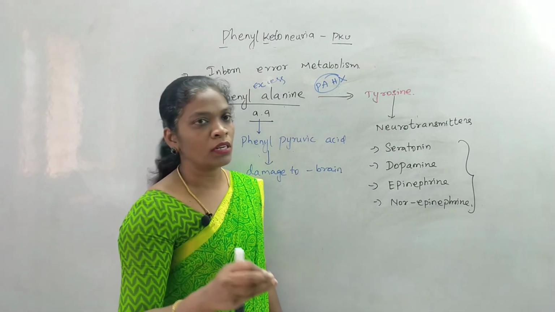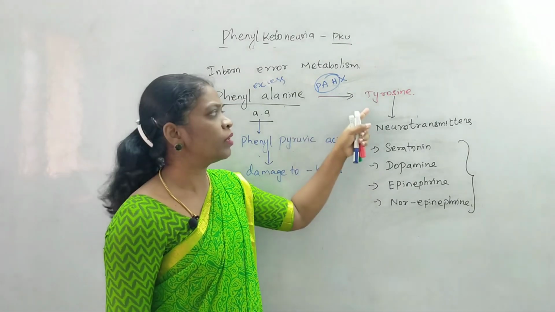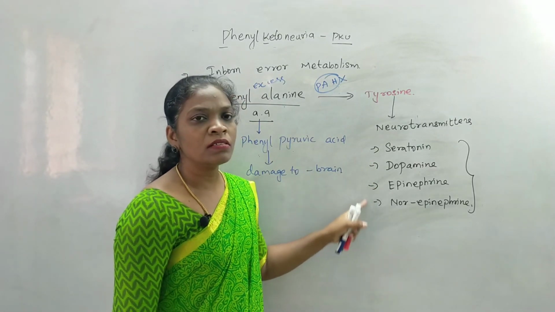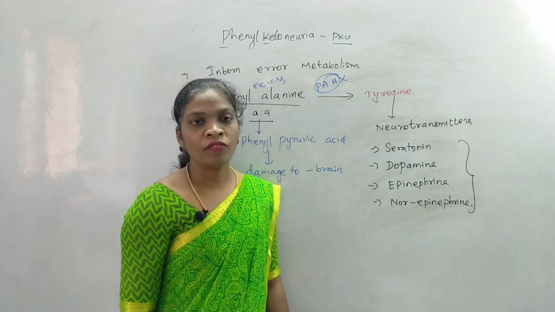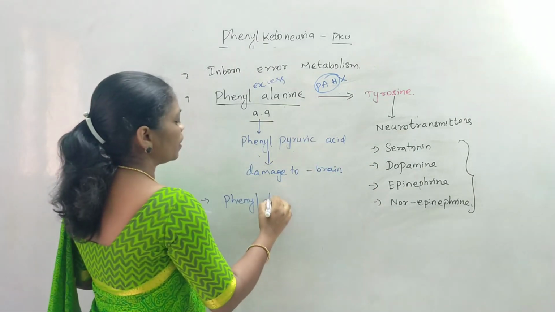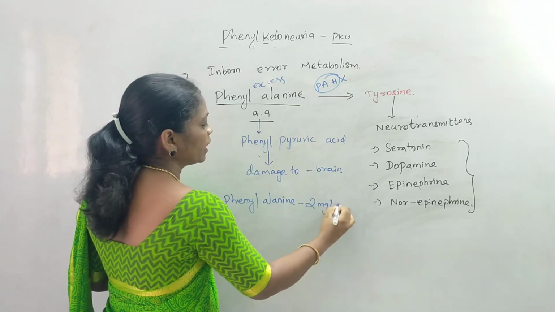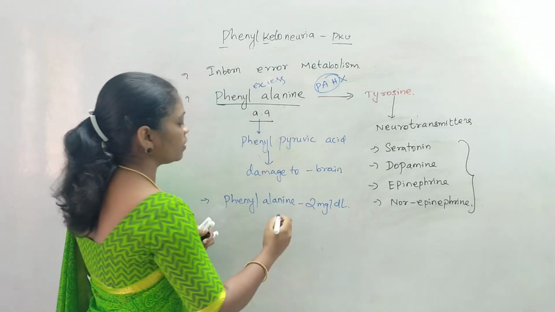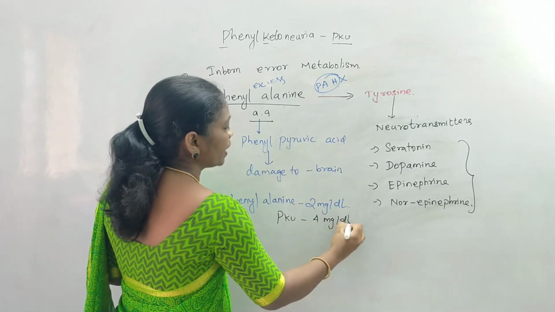signal through the neurons. So if this tyrosine is not present in our body and if it is not going to be converted, eventually it affects the production of this group of neurotransmitters, which is going to cause a problem to the brain of an individual who has this phenylketonuria disorder. The normal amount of phenylalanine in our blood is about 2 mg per deciliter. But individuals affected by this phenylketonuria disease will have nearly 400 mg per deciliter.